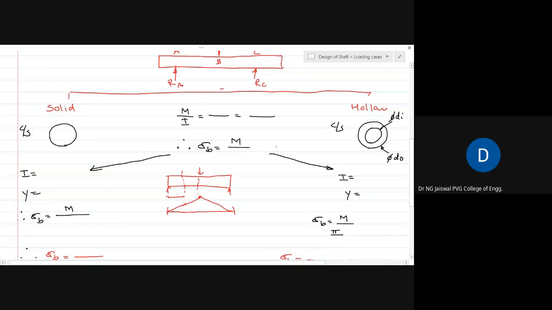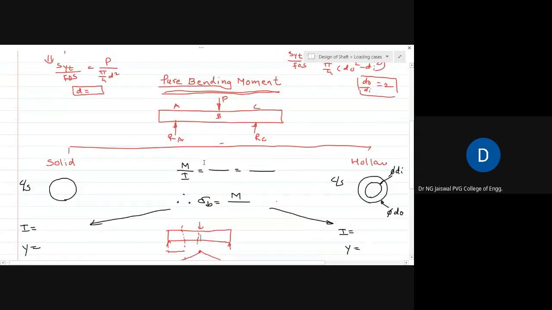The point is that every cross section, if you take a cross section here or here, is subjected to bending moment. Therefore, while picking the bending moment, I will pick the bending moment which will be maximum. So if I ask you what is the maximum bending moment this cross section is experiencing, your answer should be that the cross section at the center is subjected to the maximum bending moment, and that maximum bending moment value is given by this force into this much distance.